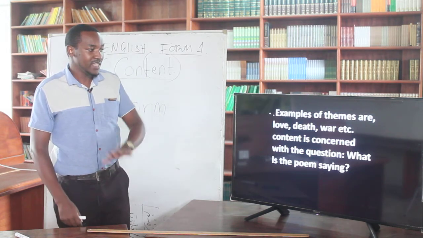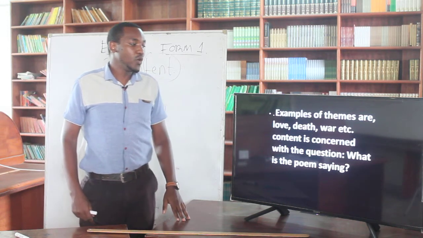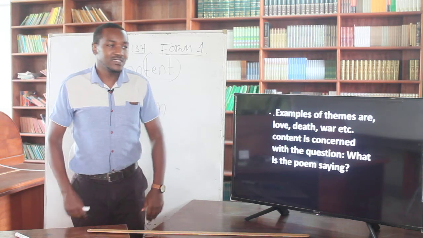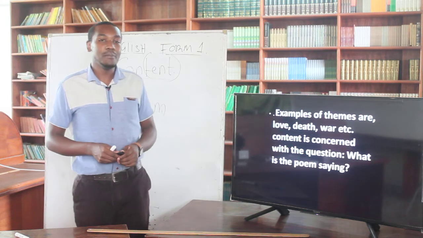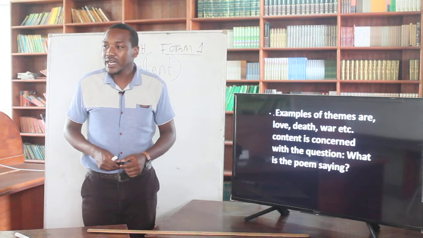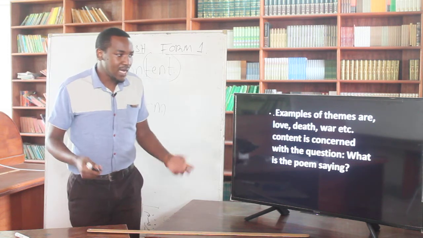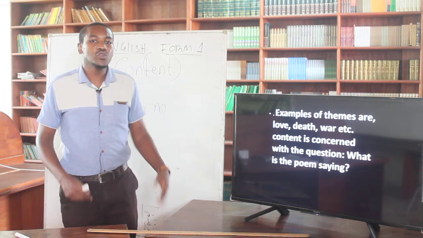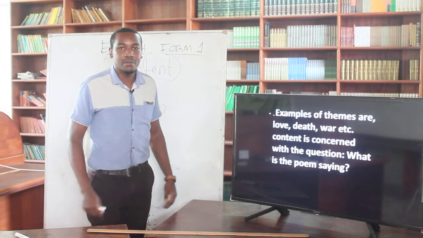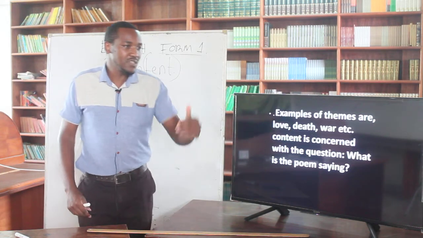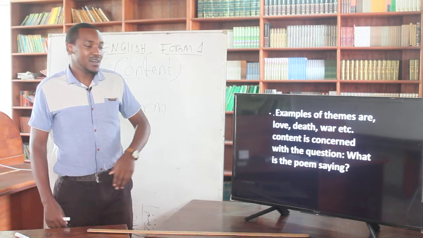It's a simple poem, and this poem is all about describing things to do with love. It can be a poem on politics, describing the political situation of a country. It might be about death. Someone has passed on, and therefore the poem will write about that. It can be about the social injustices that are there. Sometimes you might not face the person who is doing it to the society, but you express it through a song.